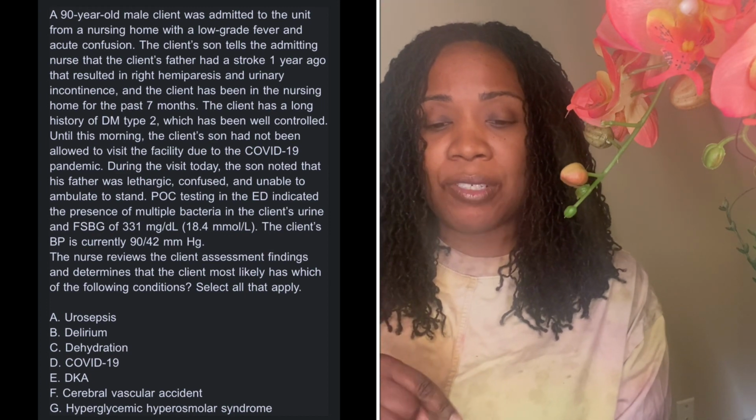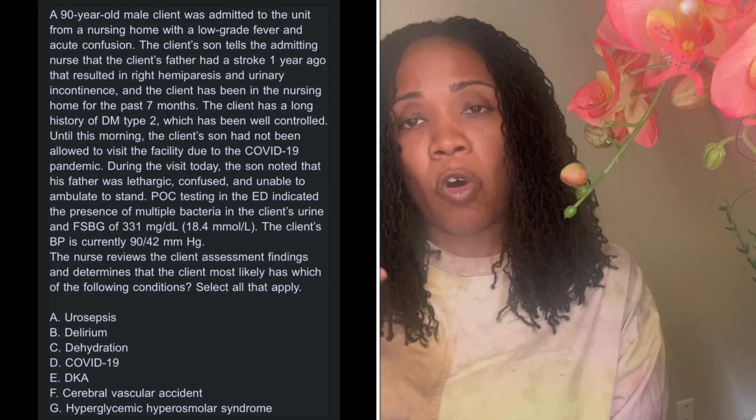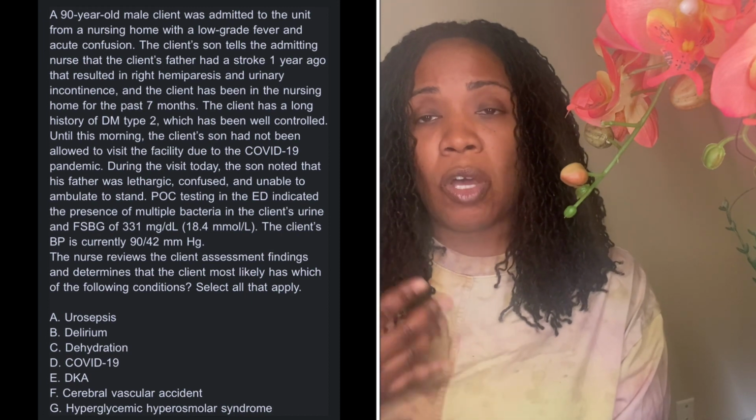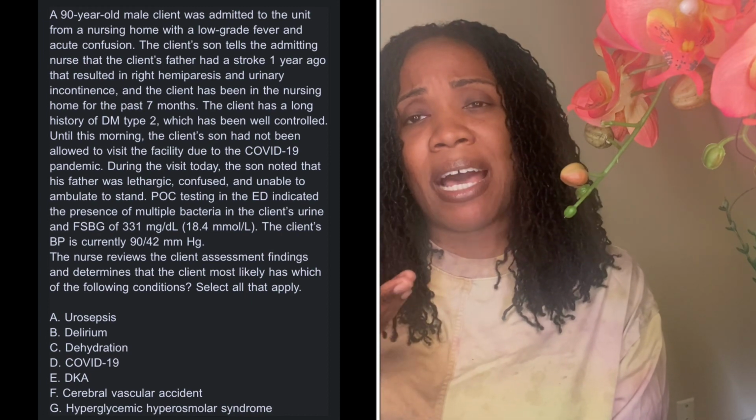Now, the next option says COVID-19. If we think about COVID-19, usually with COVID-19, our patients are going to have high fevers.